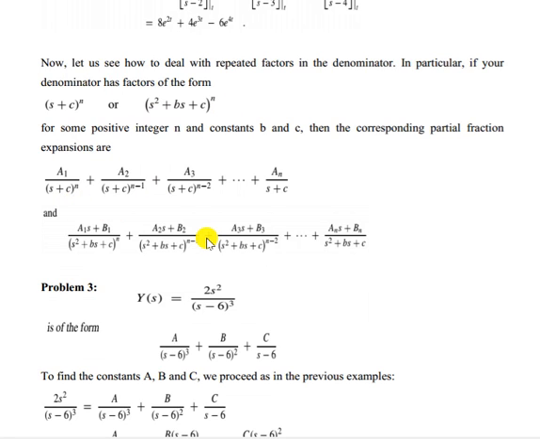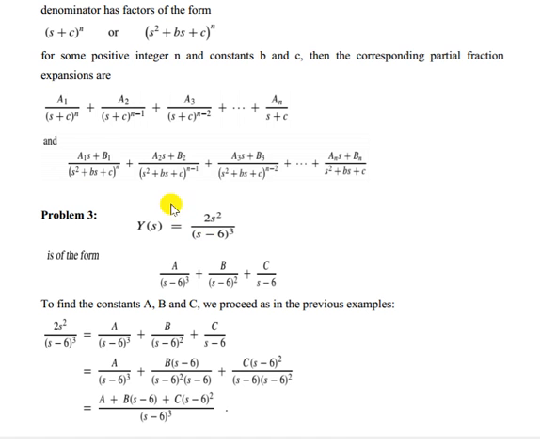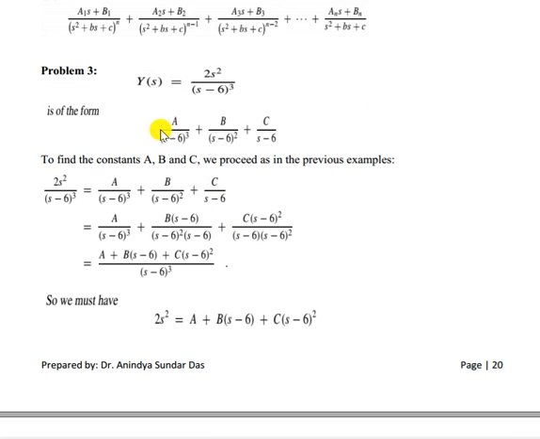Now in that case, how we have to write it is, suppose Y is equal to 2 s squared by (s minus 6) whole cube. Then you have to write this in partial fraction expansion: A by the cube term plus B by the square term plus C by the single term. So all the factors you have to write. Now I have written this. Now we have to just multiply. We have to do the addition part.